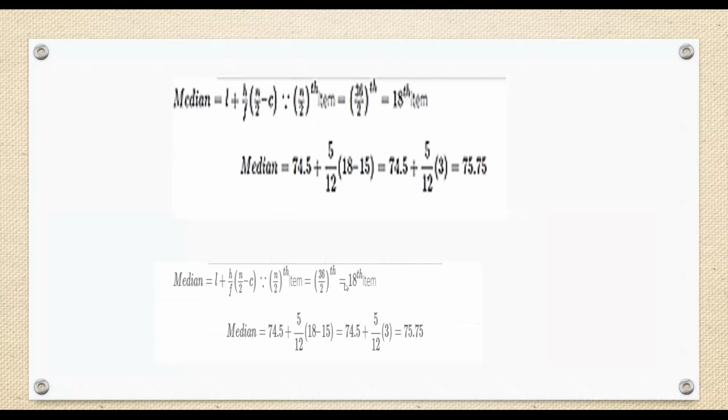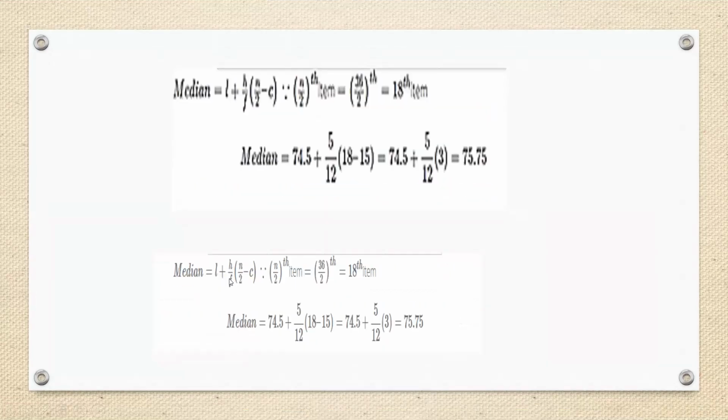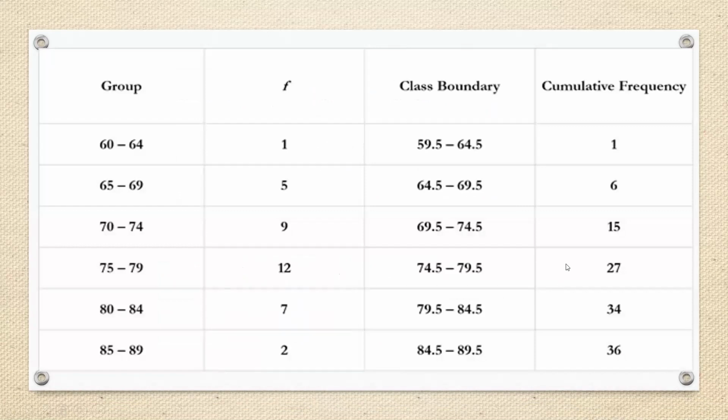So this is the formula we can use. The median equals L plus H upon F into N upon 2 minus C. The N upon 2 nth item, 36 divided by 2 is 18. So we can check the 18th value. Where does the 18th value lie?